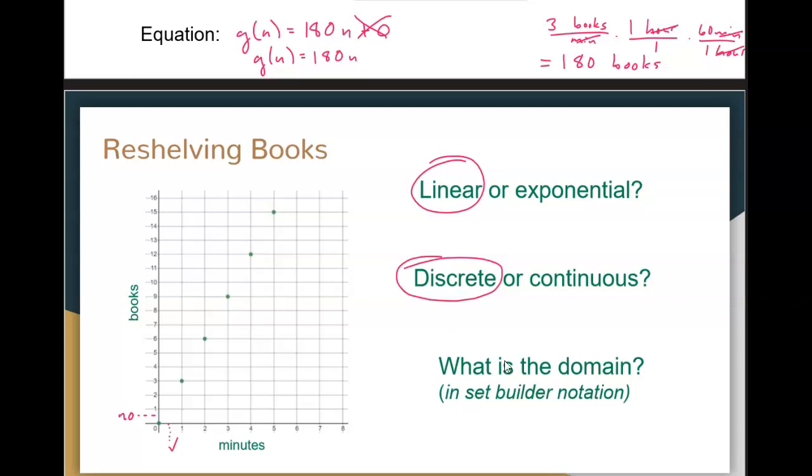So here's another kind of tricky question. What is the domain on this one? What do you think? Well, we've determined that 0, 1, 2, these all have valid dots on them, so those are definitely part of our domain. Does -1 make sense? We can't really have -1 hours that we've been reshelving, so that doesn't make sense. But we did say that half a minute is a possibility. So here's the question. Is our domain integers greater than or equal to 0? Is it all numbers greater than or equal to 0? Or is it some subset? What do you think?